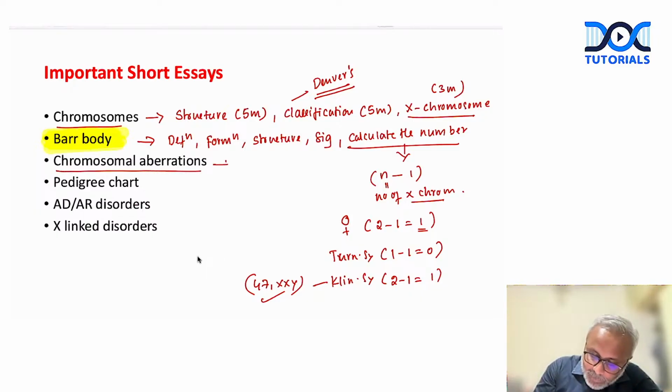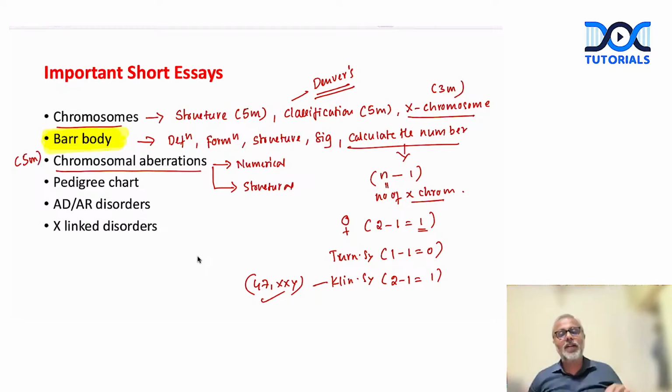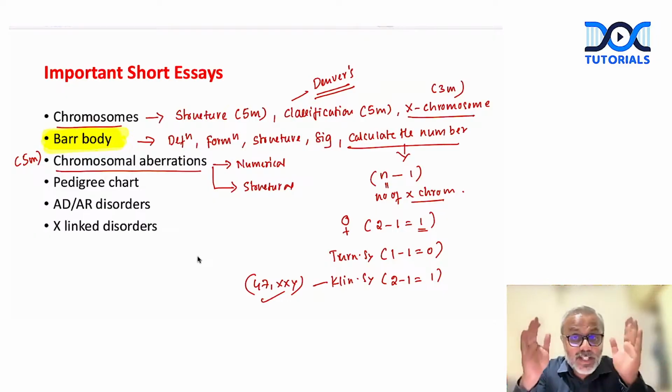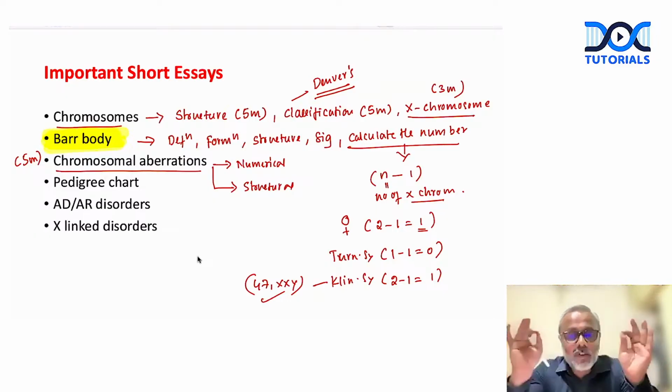In chromosomal aberrations, there are two. One is numerical aberrations and the other one is structural aberrations. But both of them are 5-marker questions. Explain the numerical aberrations of the chromosomes, where we need to describe monosomy, polyploidy, trisomy, all of this. These are numerical: change in the number of chromosomes.